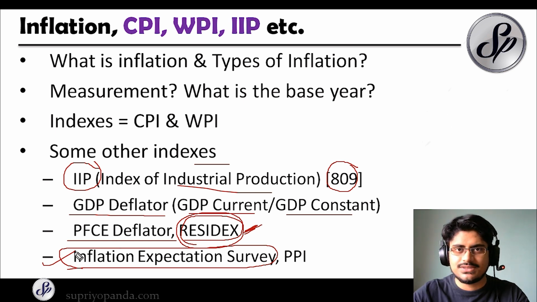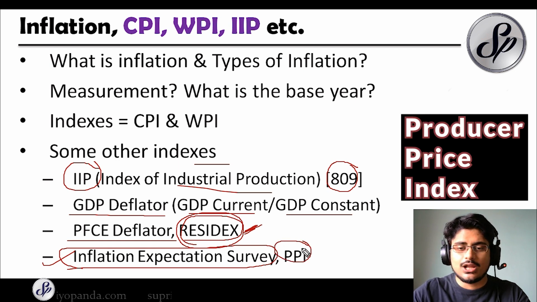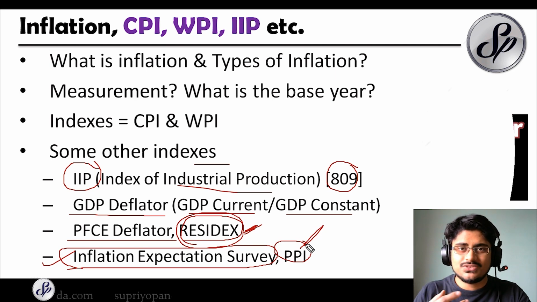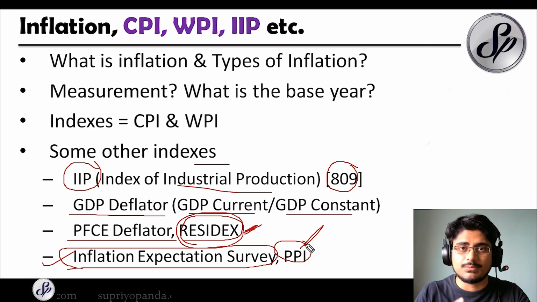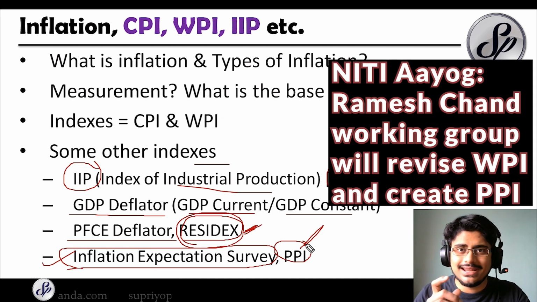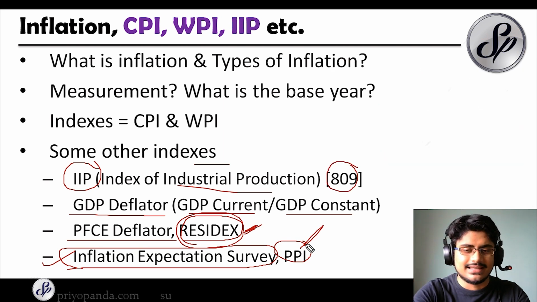So that's also something. And then you have the PPI, or the producer price index. Now in India the PPI is not much used, but right now the Niti Aayog has set up a working group under Ramesh Chand, who are trying to update the WPI and create a PPI. So from WPI, we are going to go to PPI very soon, and this working group is going to help us achieve it. So that's the latest thing that you need to remember.